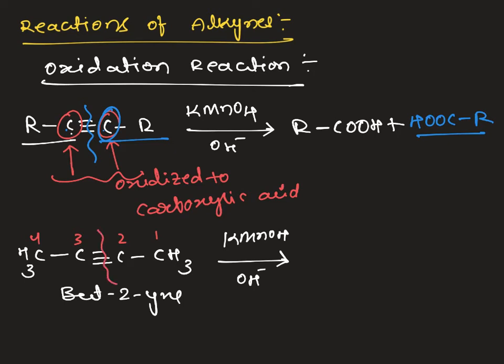It takes place at the triple bonded carbon site, and this carbon is oxidized into carboxylic acid. So this portion is CH3COOH, plus the other one is converted likewise. So if we take 2-butyne for the oxidation reaction, it is converted into 2 moles of acetic acid. Let's take one more example.